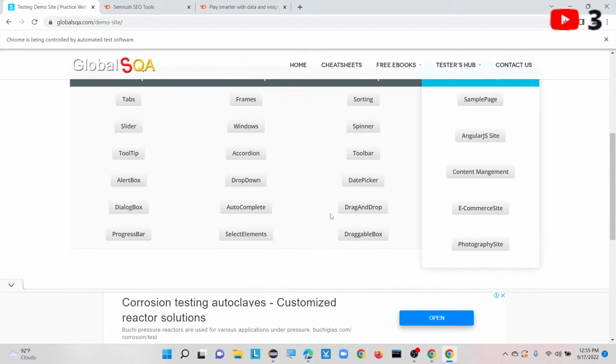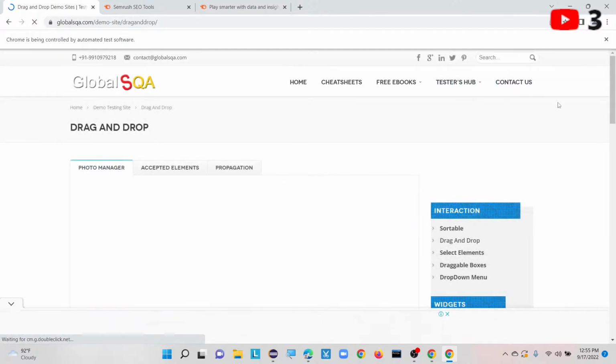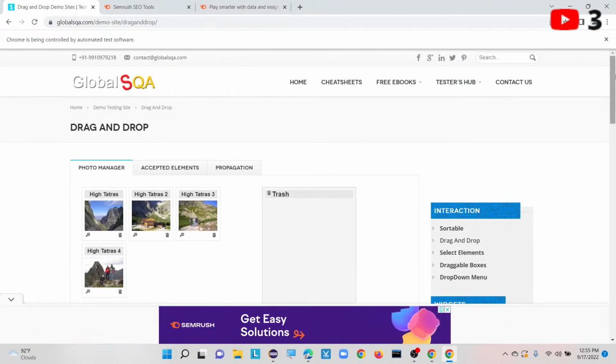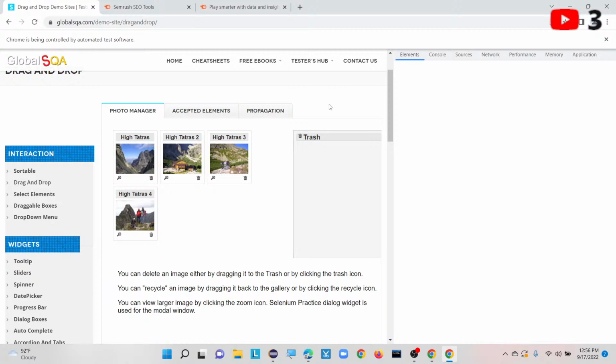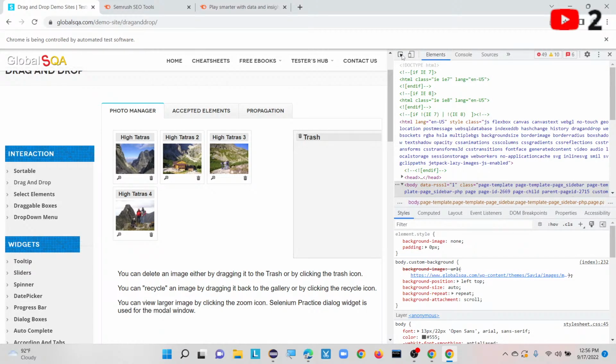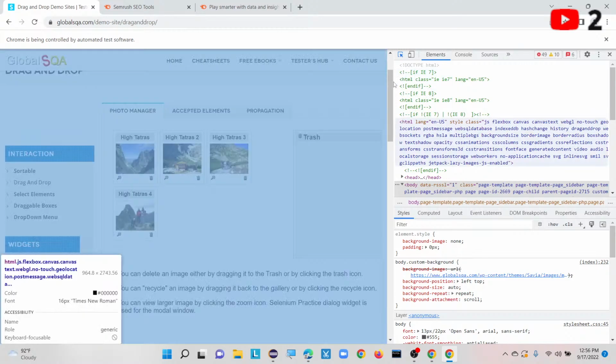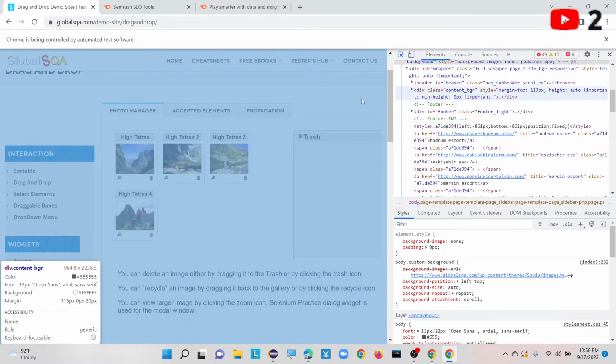So now what am I going to automate here? Likewise you can also automate from your end. If I want to automate the next one here, drag and drop for example, what I need to do is click on that particular drag and drop. Once that is done, we need to find whether it is an iframe or not. We have to search for that. If it is not an iframe, then we can directly use it as a web element. If it has an iframe, first we need to switch our driver focus to that particular iframe, right?